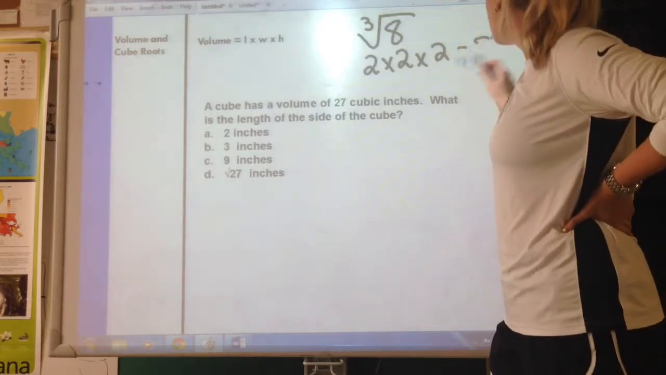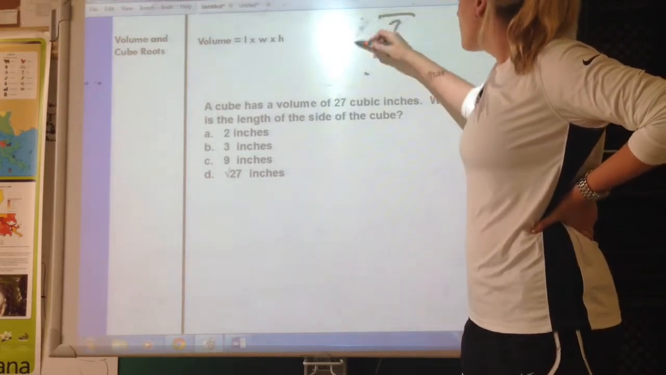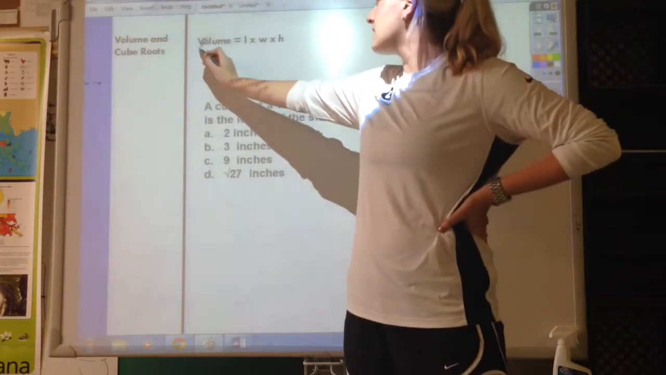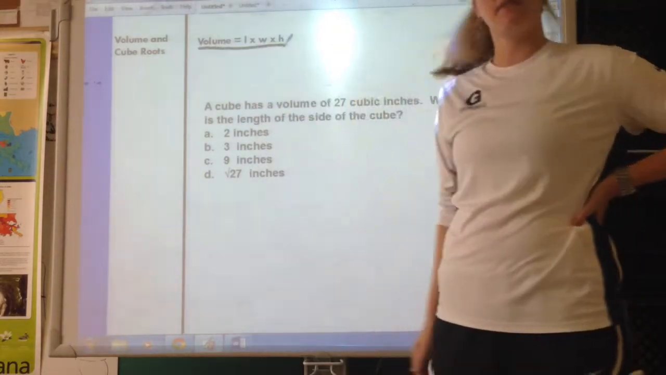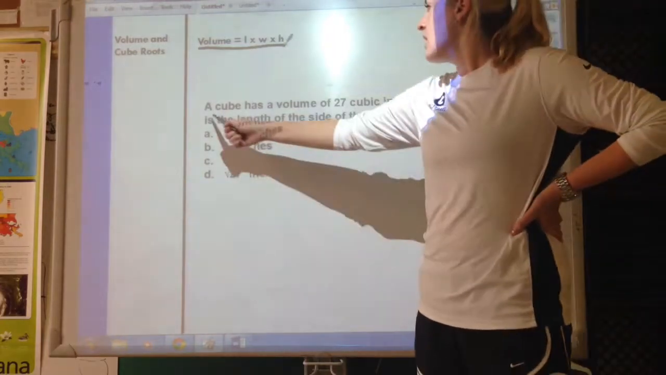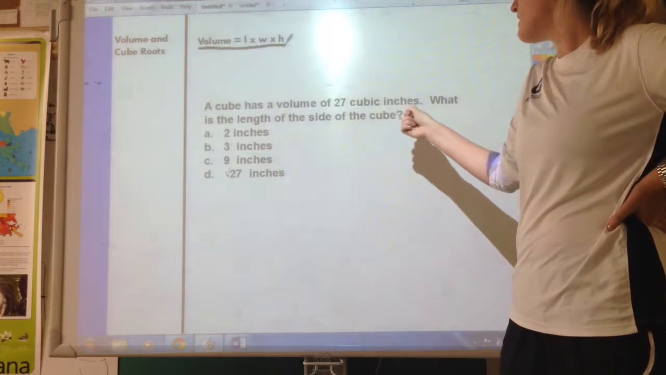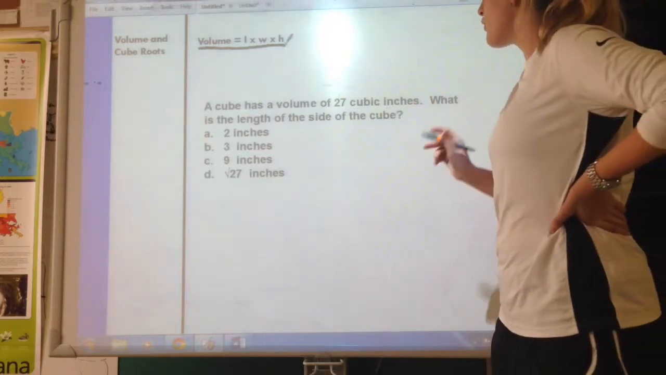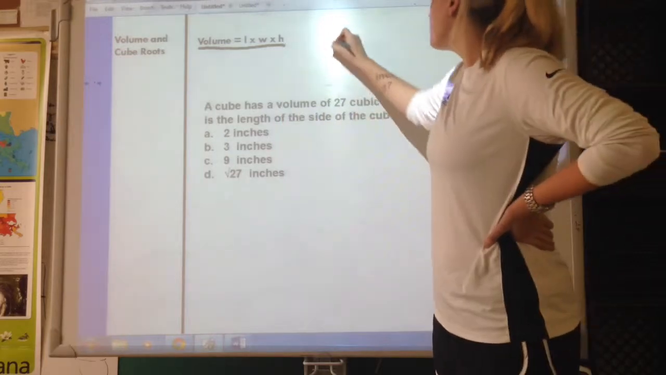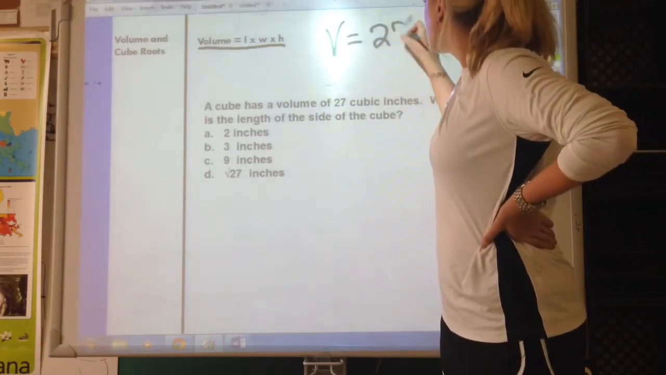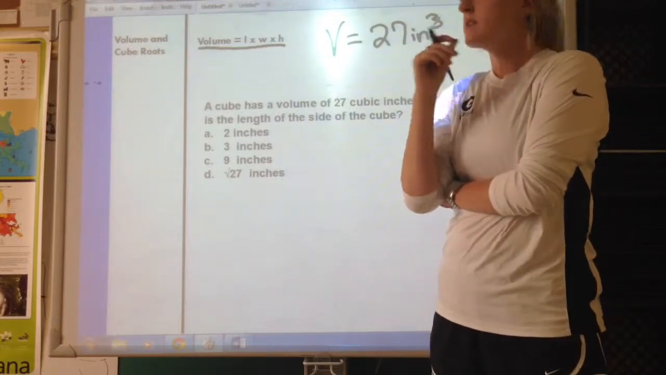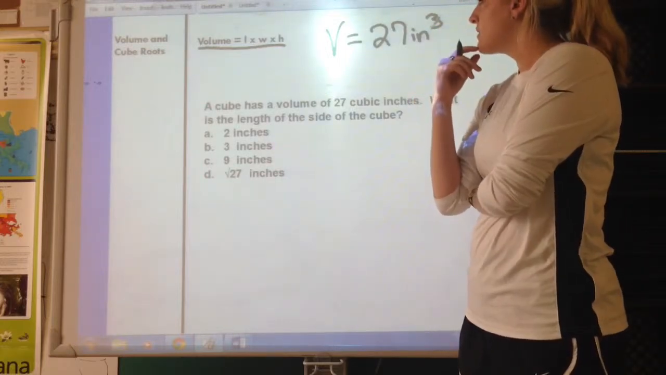All right, and cube roots are especially helpful when finding volume. And of course, I recall that volume is length times width times height. Definitely write that down on your notes page. So let's go ahead and do an example using volume. A cube has a volume of 27 cubic inches. What is the length of one side of the cube? Well, I already know that I have the volume. So the volume is 27 inches cubed. So I just need to find the length of one side.